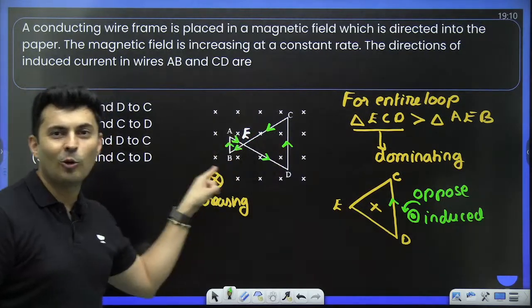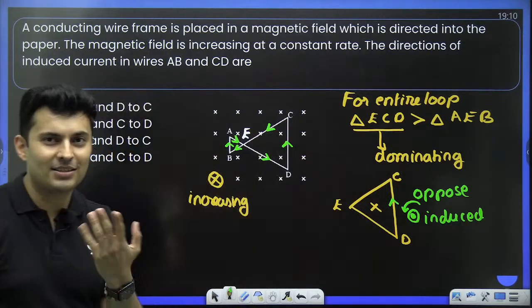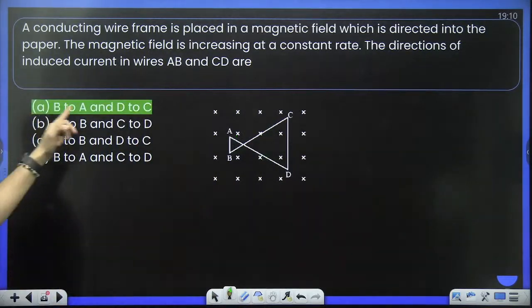Because it is one wire. Obviously the currents can't be going in both the directions. That will be stupidity. So hence the answer is B to A and D to C.